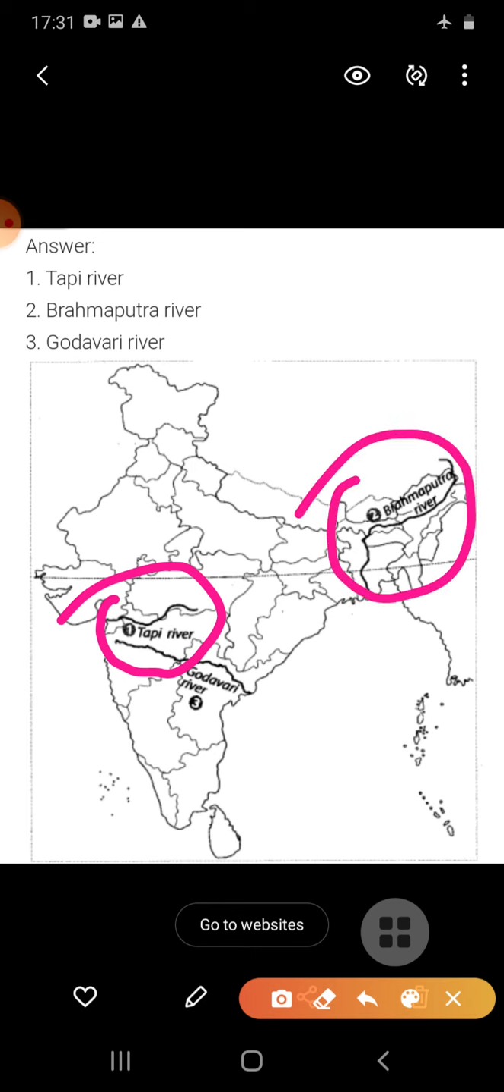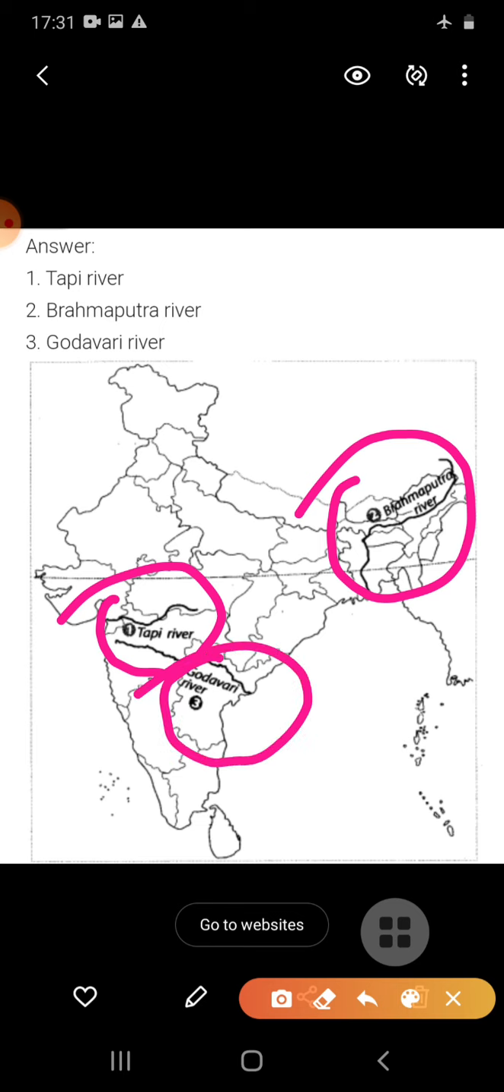Here you have to locate the Brahmaputra river. About the Brahmaputra river, I want to say that the river Brahmaputra originates on the plateau of Tibet beyond the Himalayas in a region surrounding Kailash and Mansarovar lake, which is also the source of the Indus and Satluj. In Tibet, this river is known as the Tsangpo. So the Brahmaputra river you have to locate here.